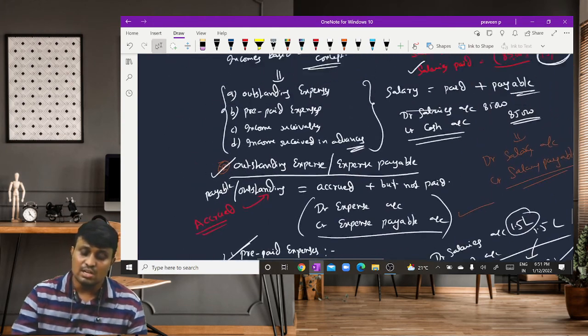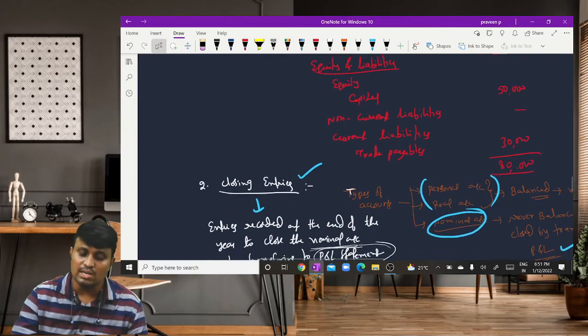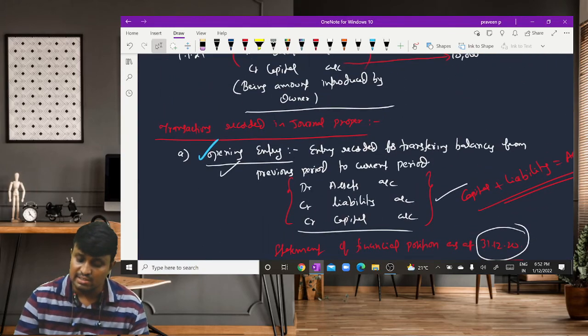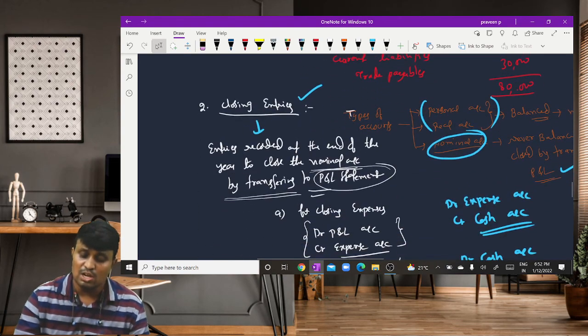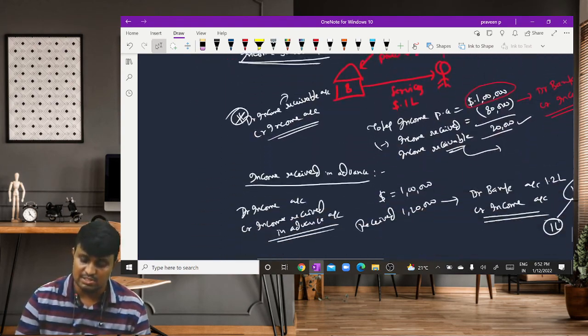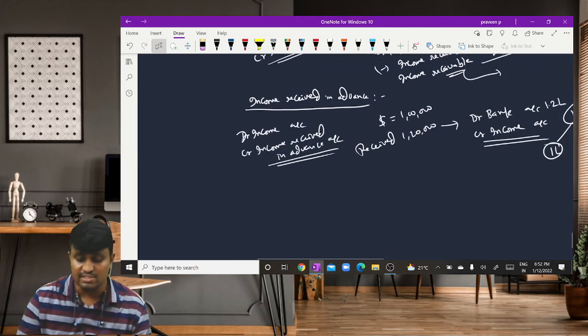So these are the 3 entries required to be recorded in the journal proper. The first one is the opening entry, the second one is closing entries, and the third one is adjusting entries.